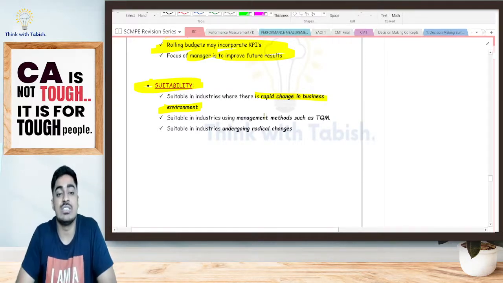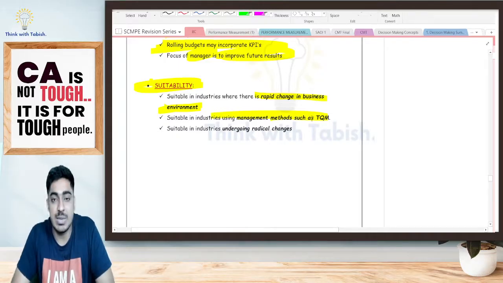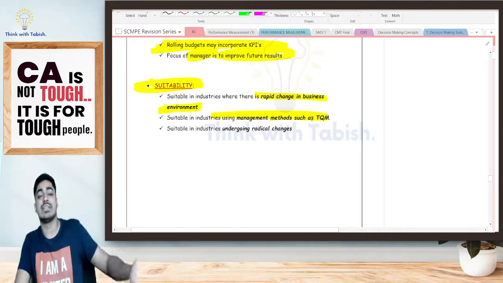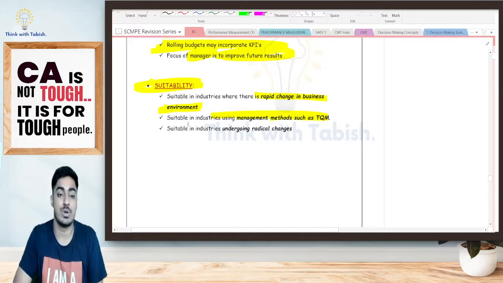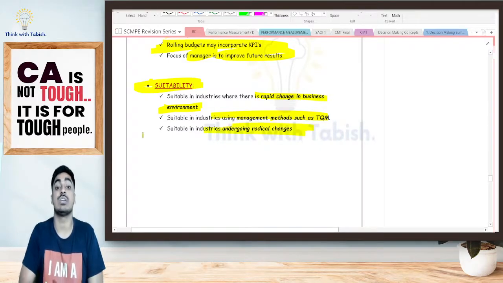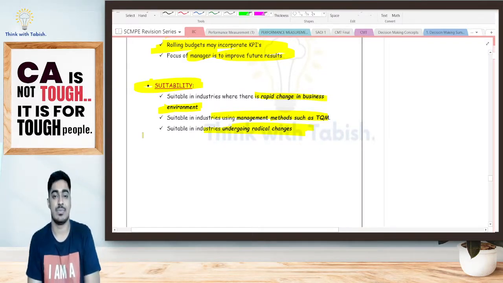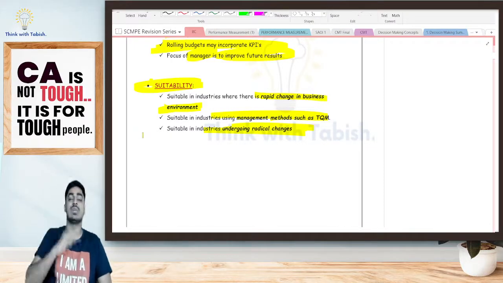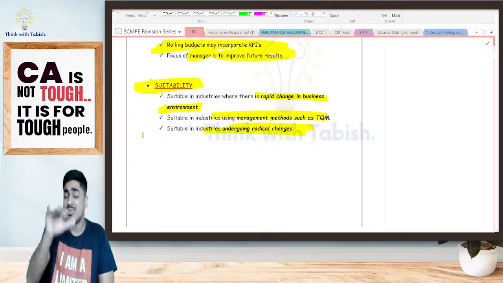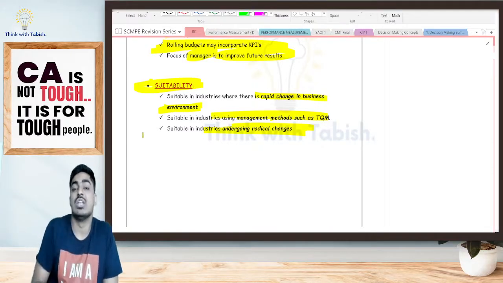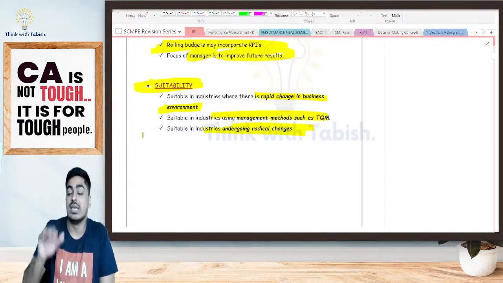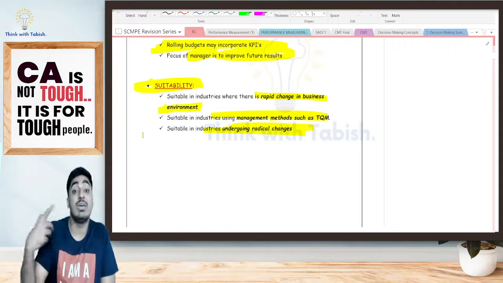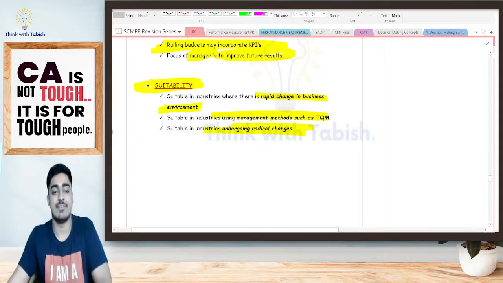It is also suitable in industries where management methods such as TQM are being implemented, so that we have the surety that the goods produced are of perfect quality. Again, it is suitable in industries which are undergoing radical change. If it is undergoing radical change, I cannot come up with a traditional budget saying the next 1 year this is going to happen, because too much change and too much uncertainty is there. The only thing I can go ahead with is my beyond budgeting, my rolling budget. Is it clear, everyone?